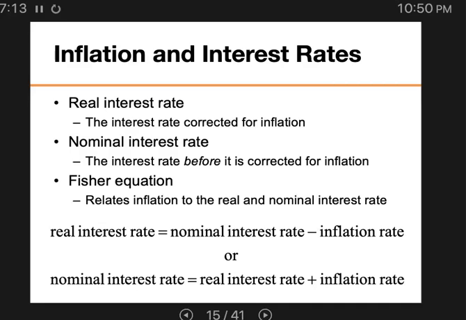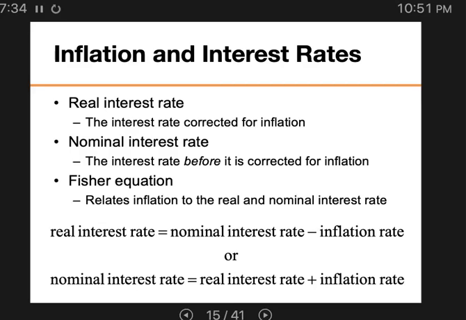The nominal interest rate is the stated interest rate on the loan, but the real interest rate has got to correct for inflation. So again, a higher inflation rate will lead to a higher nominal interest rate, right? Even when the real interest rate is constant.